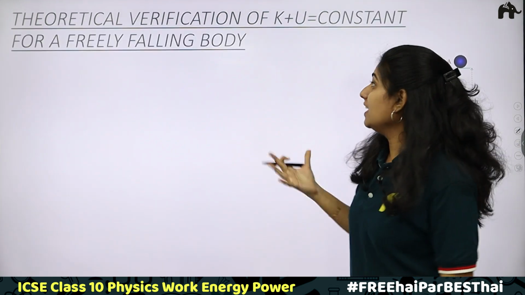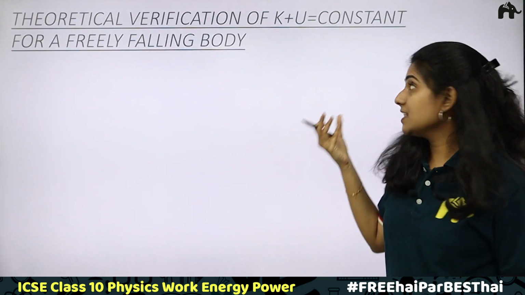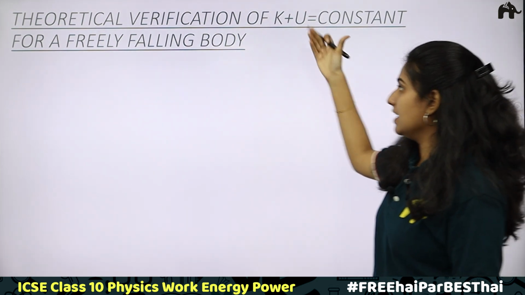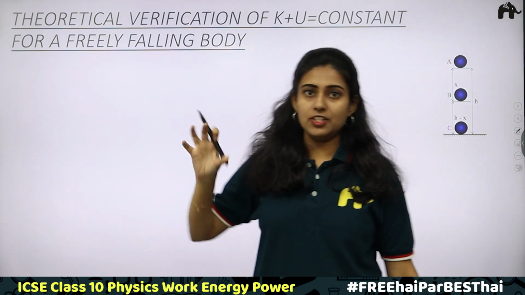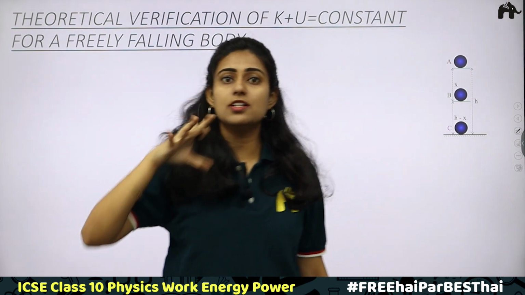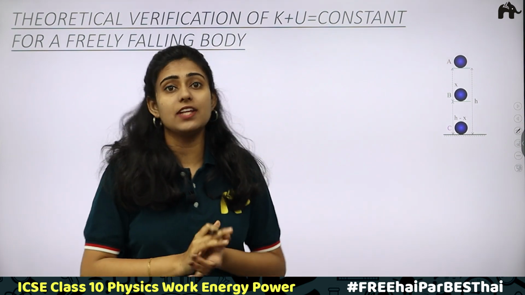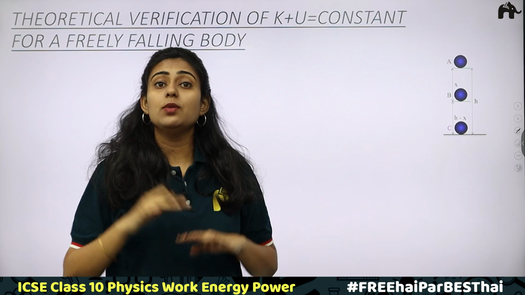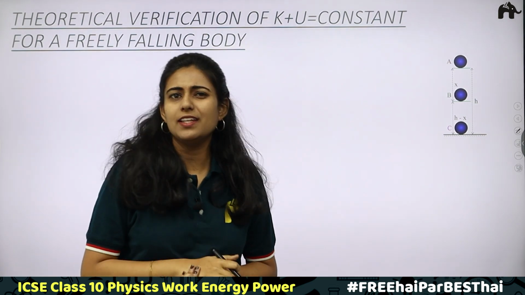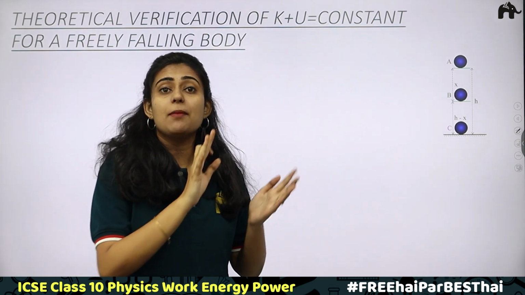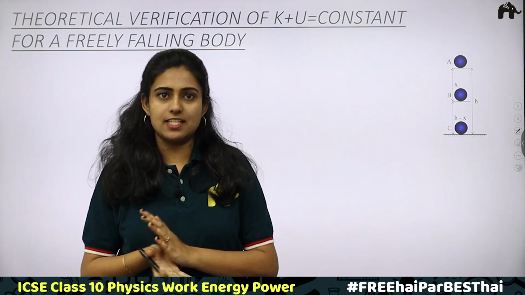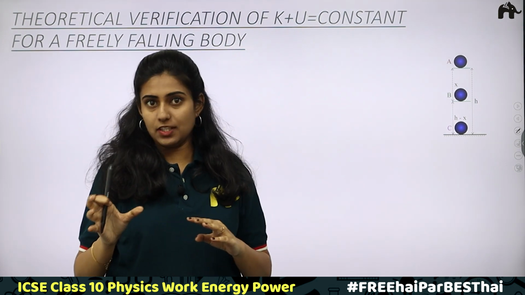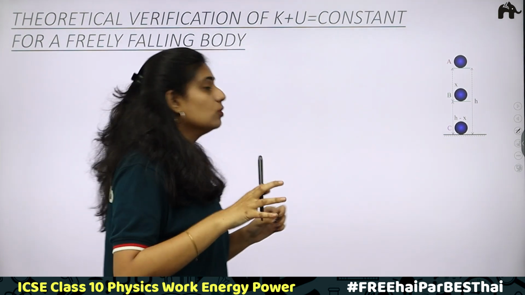Next is a theoretical verification that potential energy plus kinetic energy is equal to a constant. This constant is mechanical energy. For a freely falling body, when you drop a ball towards the ground, initially it will be at a height. Finally, it will be on the ground. Here the potential energy is completely getting converted into kinetic energy. We know that mechanical energy is always conserved. Here potential energy changes to kinetic energy.